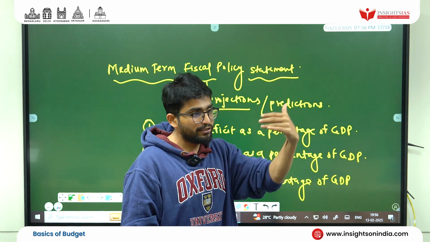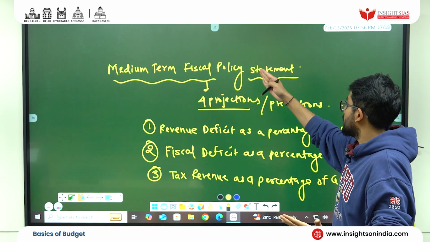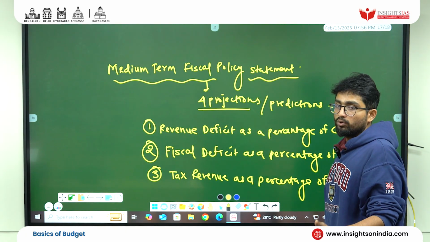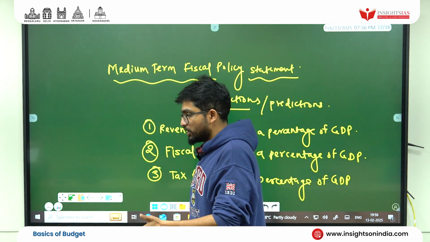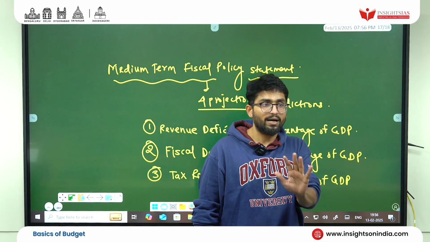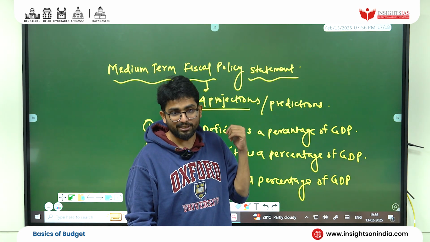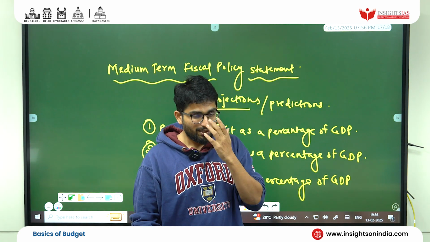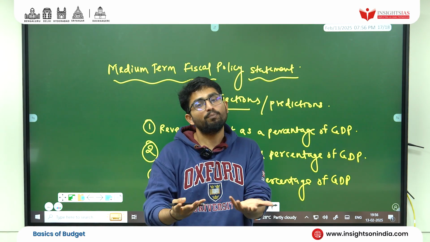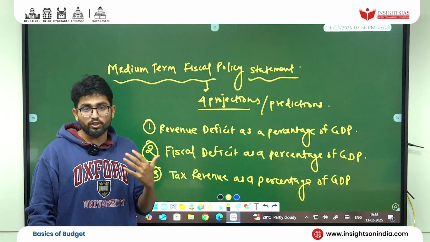They could also ask you which among the following projections are produced in the medium-term fiscal policy statement. They can ask you only one and two, one, two, three, none of the above, all of the above, and so on. Questions, you have to be prepared. No pattern is the pattern for UPSC. I always tell the students, no pattern is the pattern. You can analyze and make a projection just like we do in the budget. You can make estimates, but your revised estimates would be different and actual estimates would be different. But we need to prepare that. We can't stop our budgeting exercise. Think from the perspective of the budget.